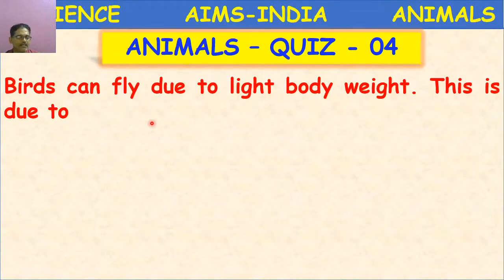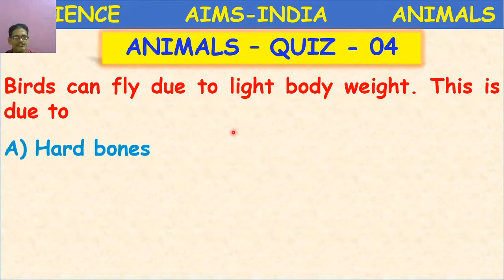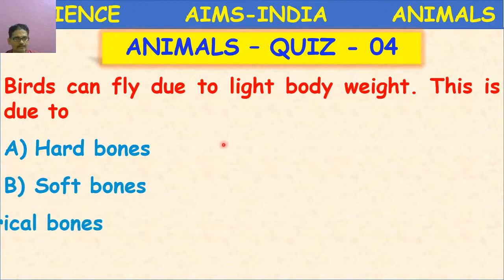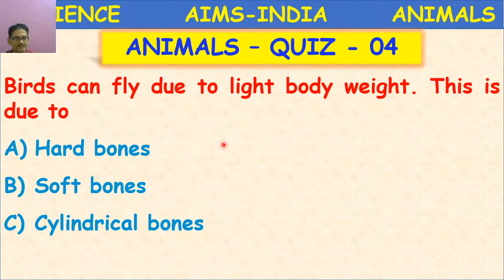Birds can fly due to light body weight. This is due to hard bones, soft bones, cylindrical bones, or hollow bones.